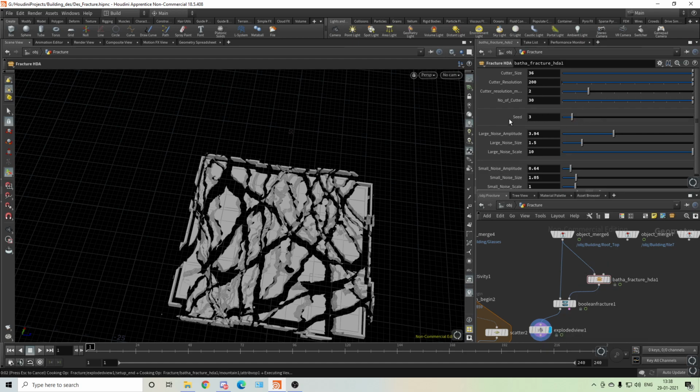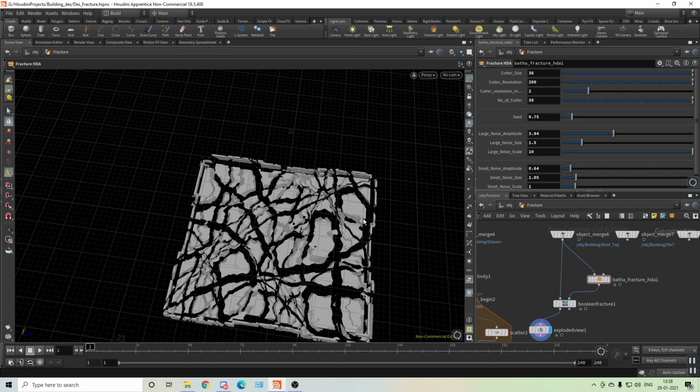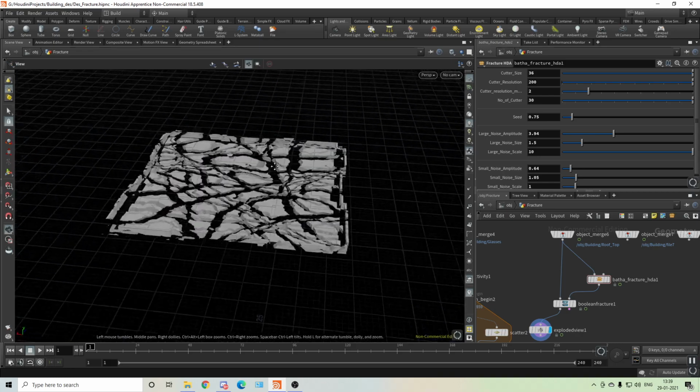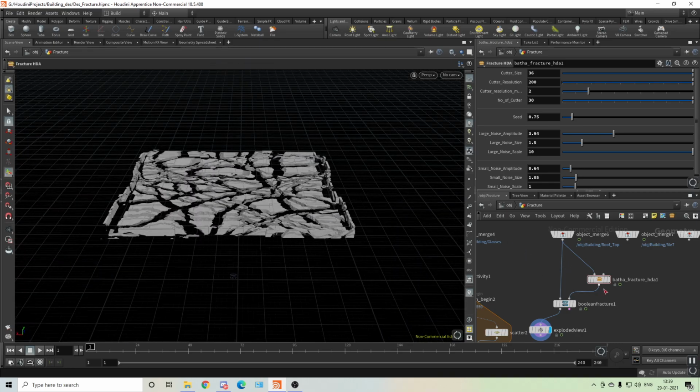That's why we need this seed, which is connected with many things: the noise, the global seed, the rotation. This can be okay. Yeah.